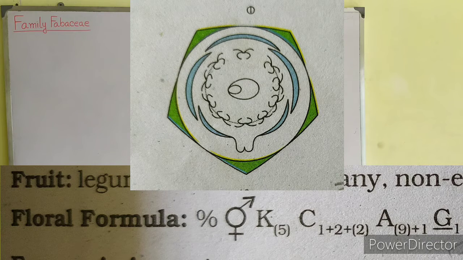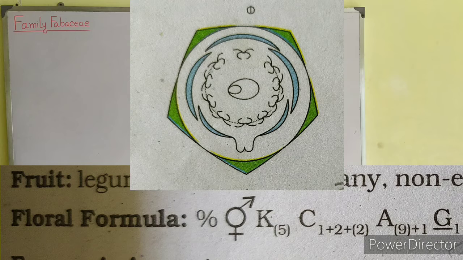Next, A within bracket 9 plus 1. A stands for androecium. This indicates that 9 anthers are joined or linked with one another, as you can see in the diagram, and one anther is lying single.